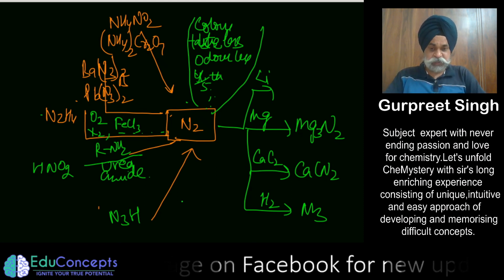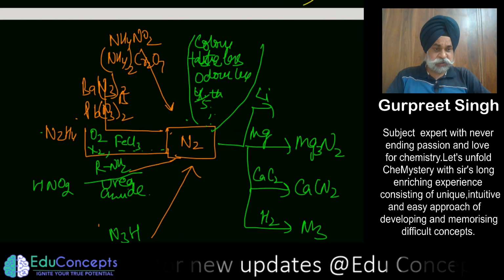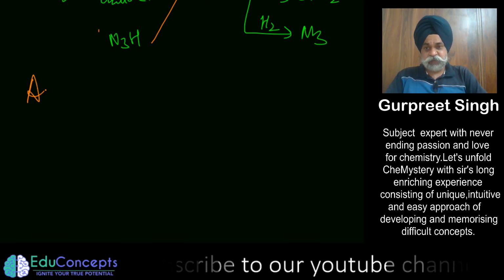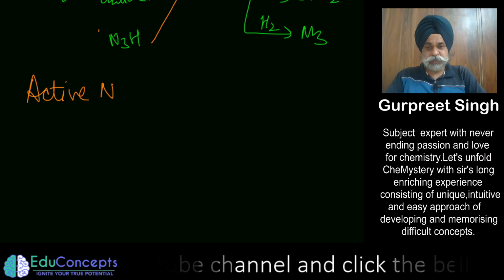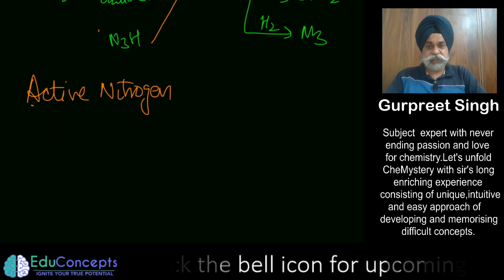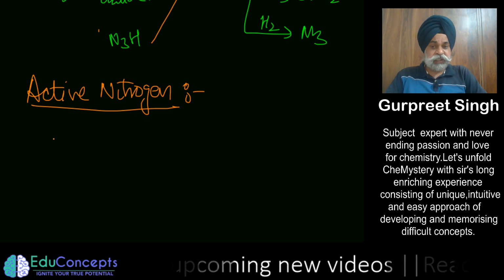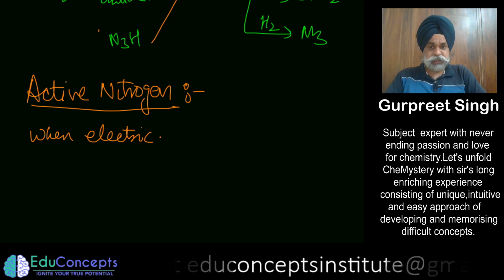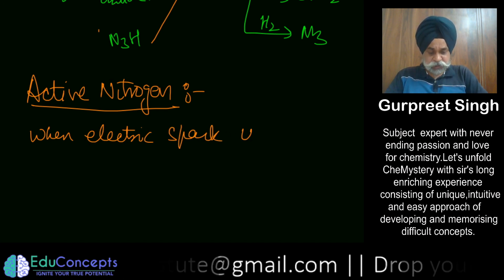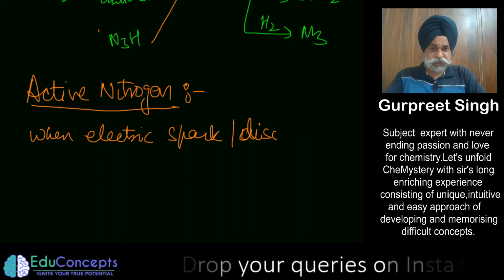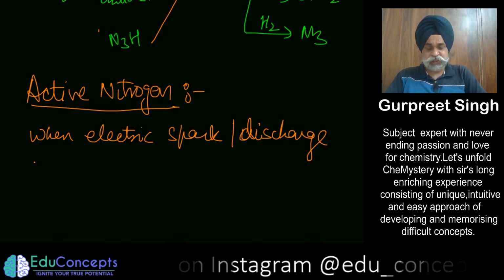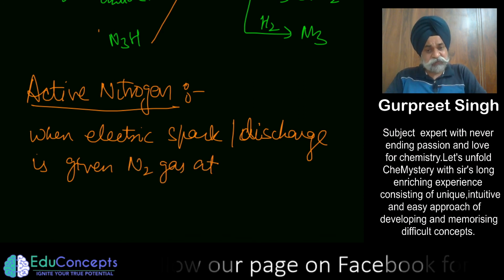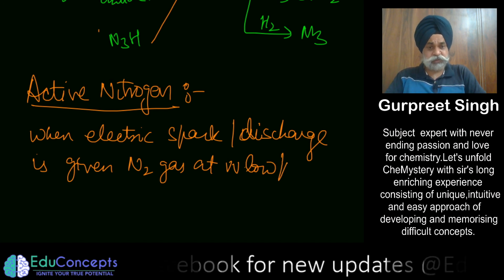So this is the last part which sometimes has been asked by people. To me, people have read somewhere, what is active nitrogen? This is a very important term which generally confuses a child. What is active nitrogen? Active nitrogen is when electric spark, or इलेक्ट्रिक स्पार्क कह लीजिए या डिस्चार्ज कह लीजिए, electric spark and discharge is given to nitrogen gas at very very low pressure.